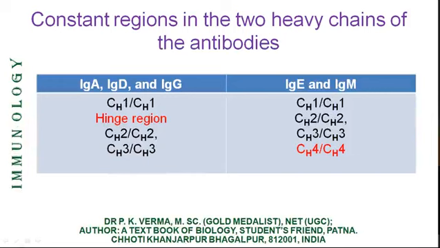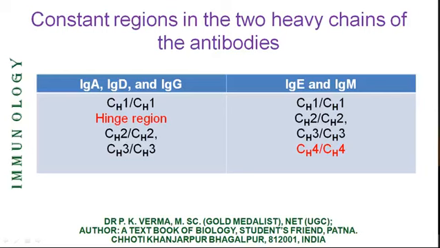This is the comparative structure: IgA, IgD, IgG. 2 CH1s are there. In between CH1 and CH2, there is hinge region, and then CH3. In the IgM and IgE, there are 4 constant regions, but no hinge region.